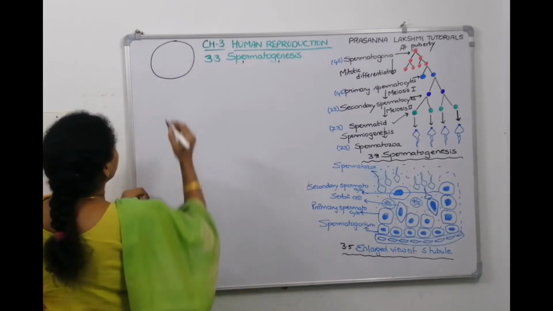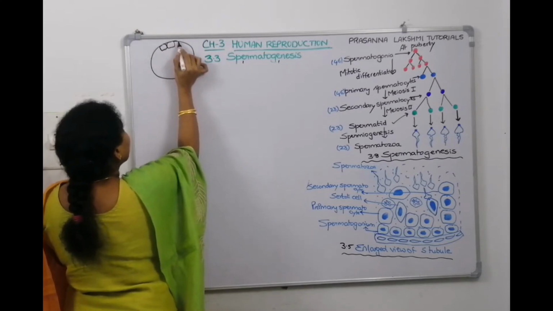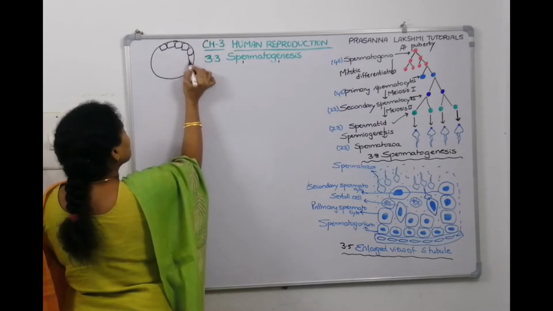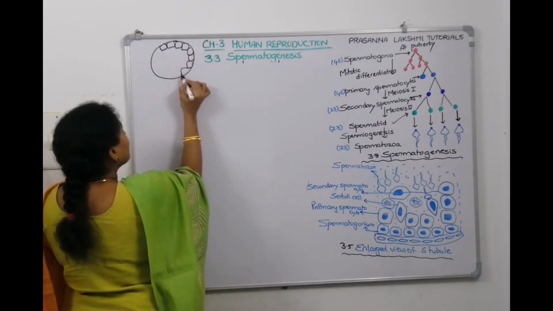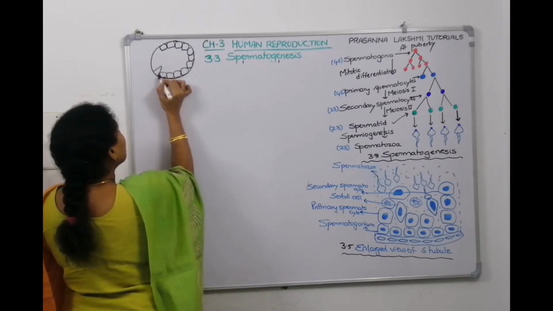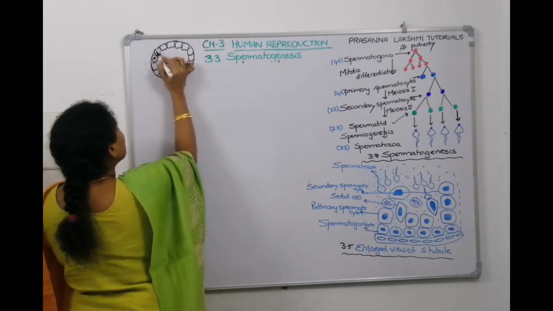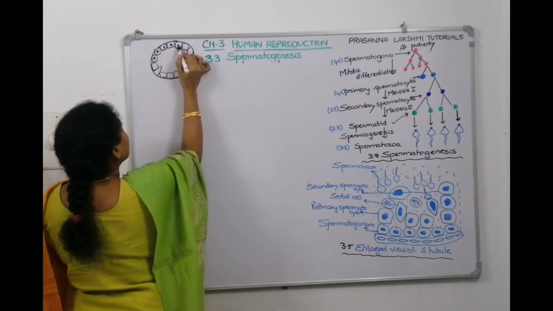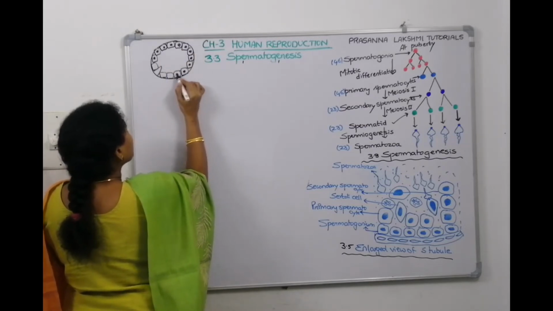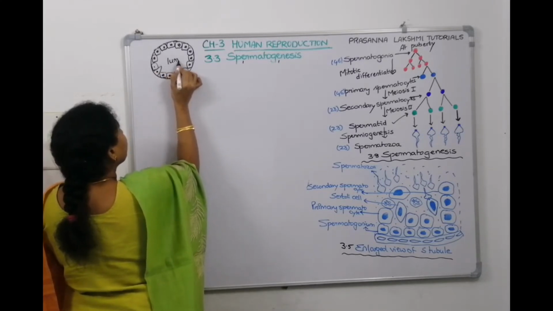So think this is one seminiferous tubule. Internally it is lined by these cube-shaped cells. These cube-shaped cells are called sperm mother cells. And here and there it has a cone-shaped cell. All these cube-shaped cells will become the sperm mother cells, right? So from here the multiplication starts. This is the lumen.